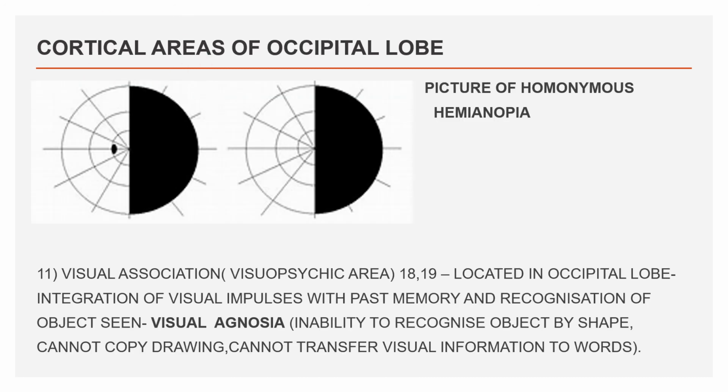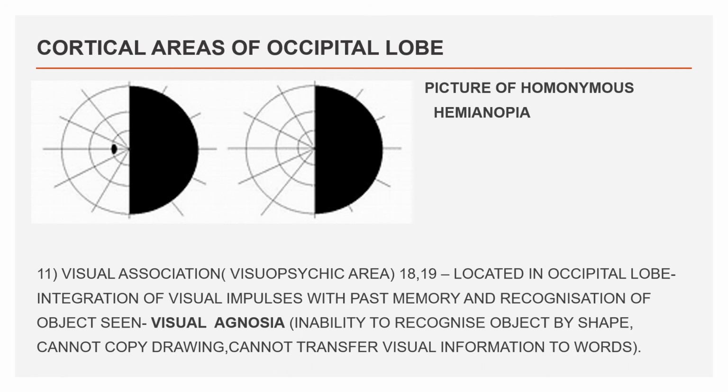This is a picture of homonymous hemianopia, where half of the vision is not present and half of the vision is present. Next is visual association area, which is also called as visual psychic area 18 and 19, located in the occipital lobe, which is there for integration of visual impulses with the past memory and recognition of object scenes.